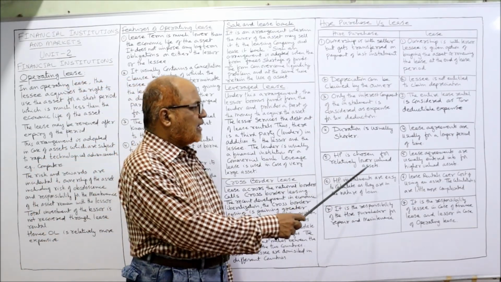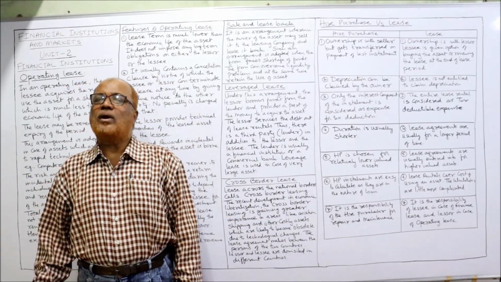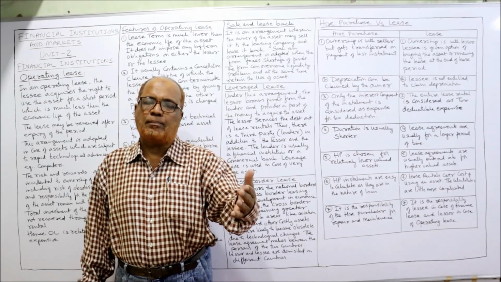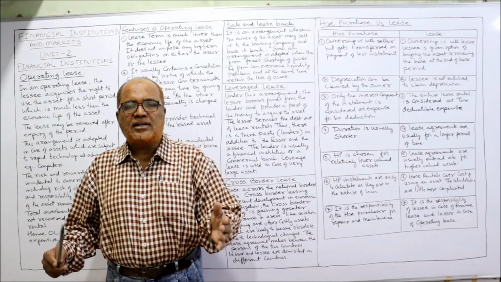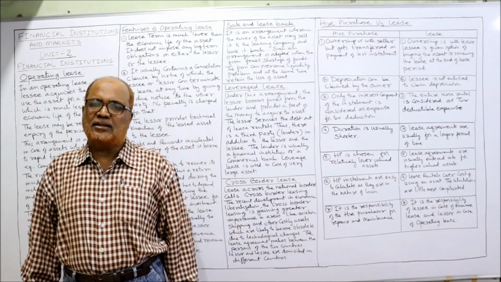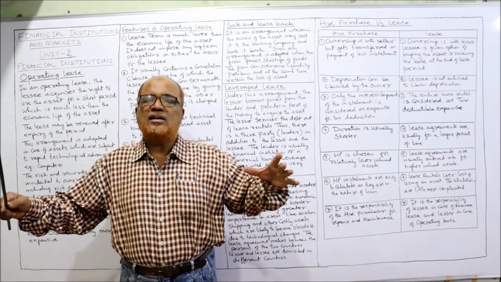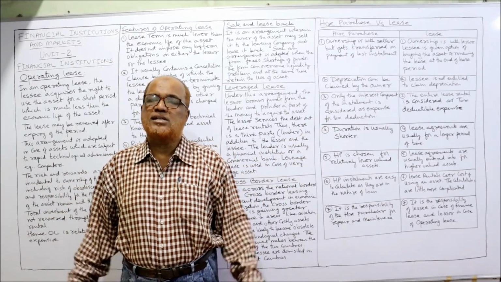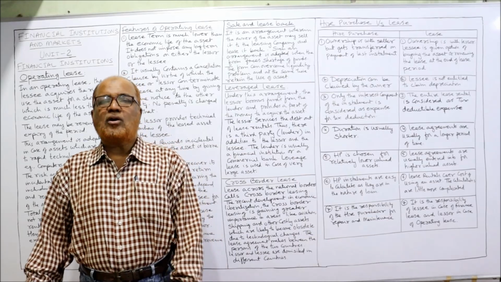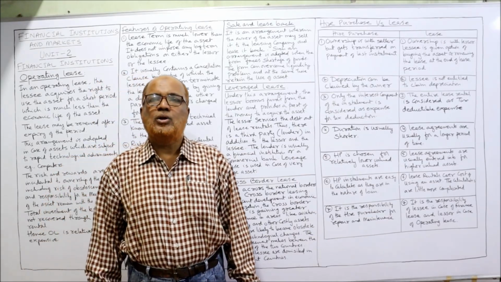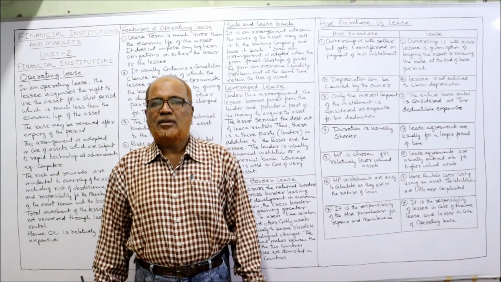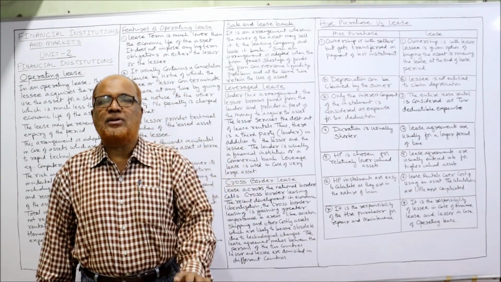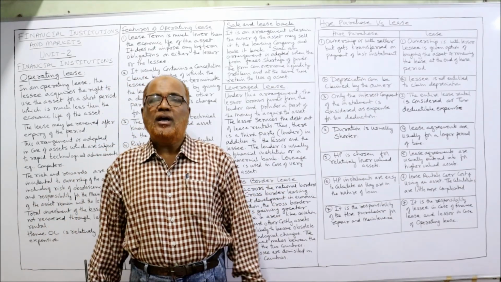Hire purchase is chosen for relatively lower valued assets. One of the differences is that only for small value assets, normally hire purchase will be applied. Example, 10,000, 20,000, 50,000, like that. But if the amount of the asset is large, it will not be given on hire purchase. Example, the ship. The cost of the ship is, let it be 25 crore. This 25 crore worth of ship cannot be given on hire purchase because the cost is heavy.